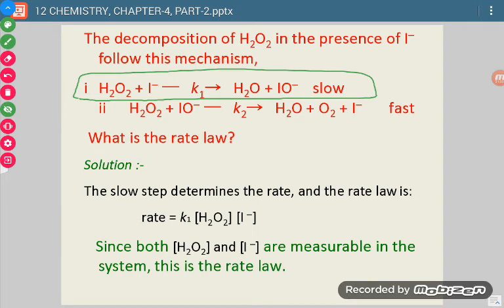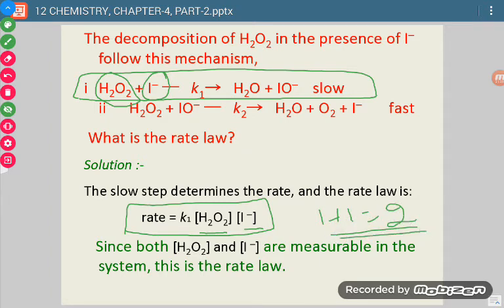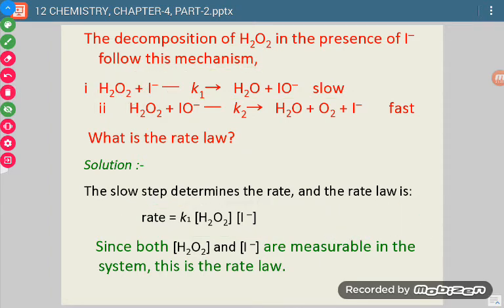Rate of reaction is equal to the rate constant times the molar concentration of H2O2 raised to power 1, because 1 is the stoichiometric coefficient, multiplied by the concentration of I negative raised to power 1. And that will become the rate law. Now, what is the order of reaction? We have to add their powers. So, the order of reaction is 2 in this case. So, this is the very simple way to determine the order of a complex reaction. It was the first type.